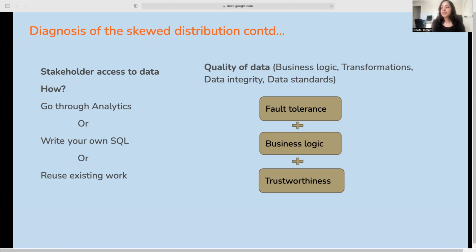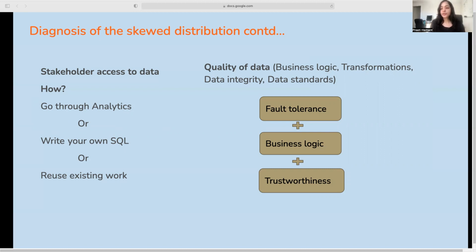One was stakeholder access to data. Stakeholders did not have an easy, reliable way to get the exact data, the exact metrics they needed. They had one of three options. One was to go through the analytics team. What that meant was they would have to follow the process set up by the team, and their request would be subject to the team's sprint timelines.